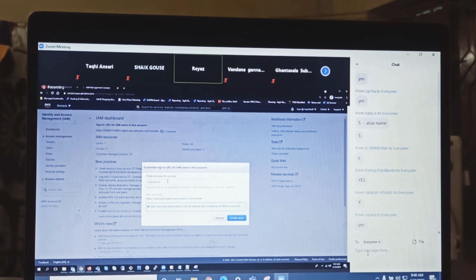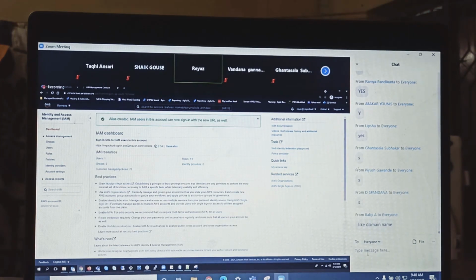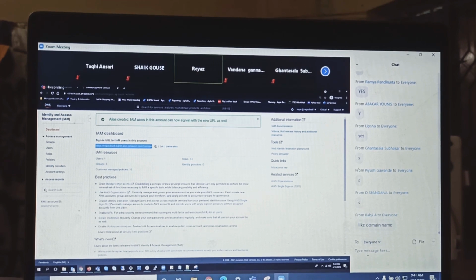But if it looks awkward, then give an alias. Remember, guys, this should be unique because this will go on the URL, on the internet, so no two URLs will be the same. Don't give just your name, but add some tail like cloud or something. You give some name and click on create alias. See, now this looks very fancy, right? Okay, now you have done this alias for the account.